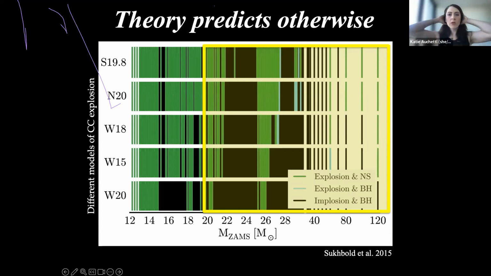So we do see observable explosions. Unfortunately, our star formation histories in these galaxies are not good enough to be much more precise. You would be able to do it.